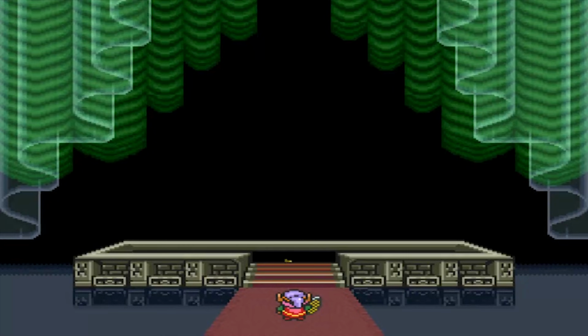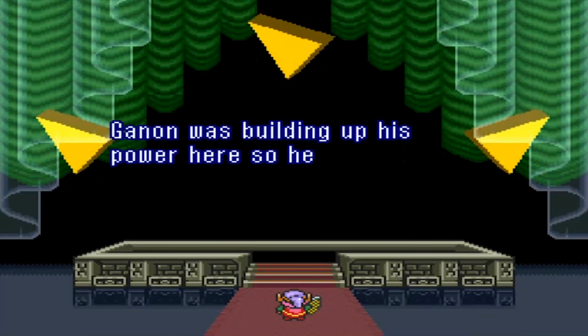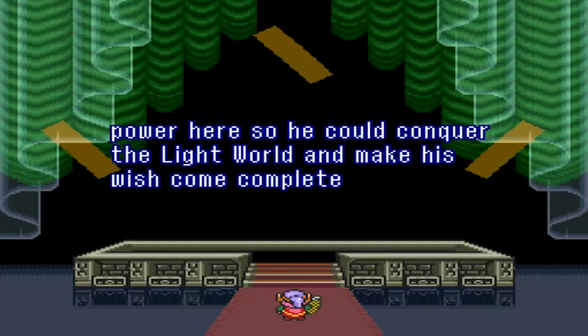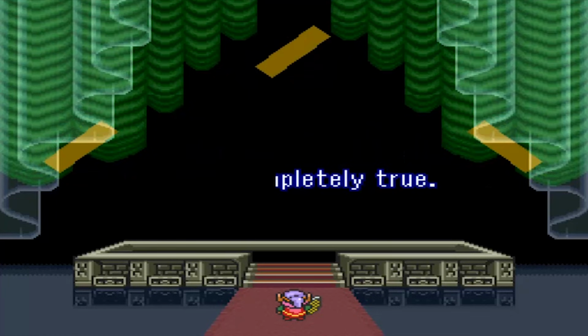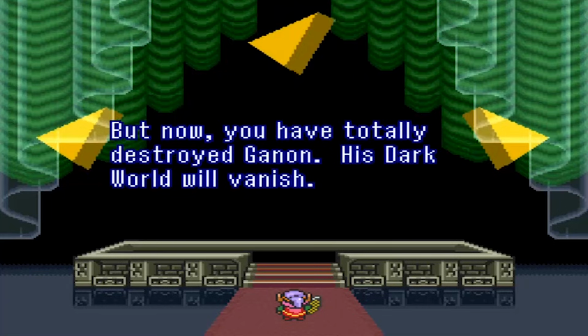The Triforce itself actually also explicitly tells us that Ganon never made a wish. It says he was preparing to make his wish come true, as in he hadn't already done it. And if he had the full Triforce, there's no reason why he wouldn't have already made his wish. So the fact that he hadn't made a wish means he didn't have the full Triforce.